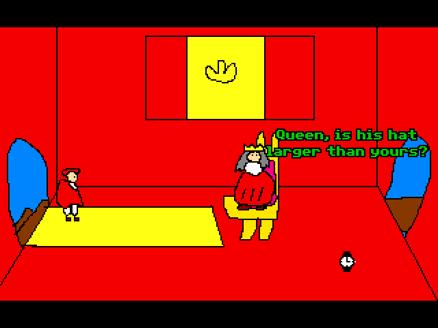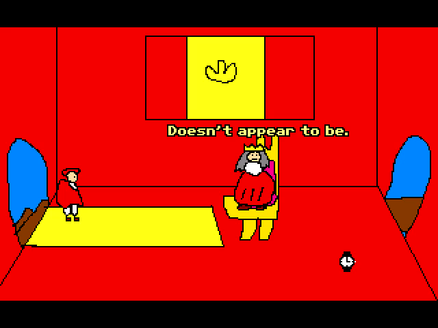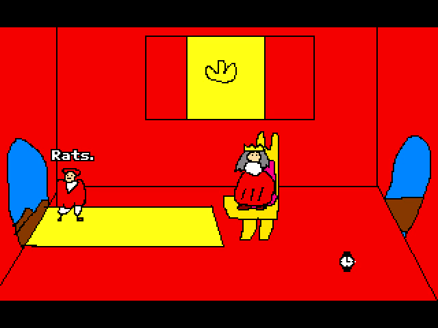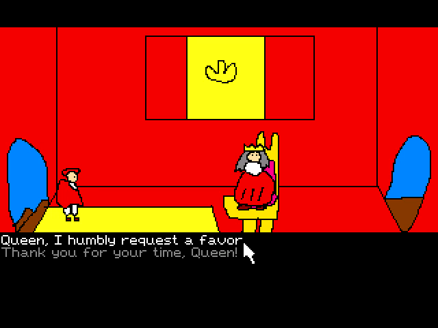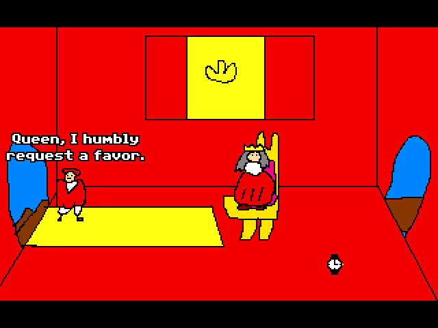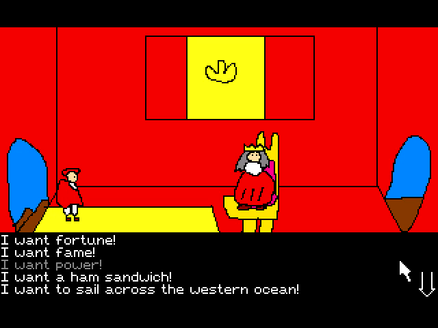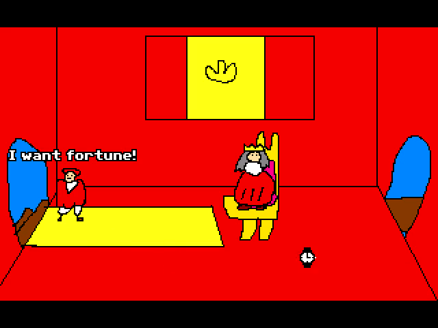And at this point, the counselor asks, is his hat larger than yours? There's supposed to be a running gag that whoever ruled the country of Spain had the largest hat. And there'd be a gag later on, right at the end of the game, where you need to try to get a gigantic hat on yourself, and you would win.